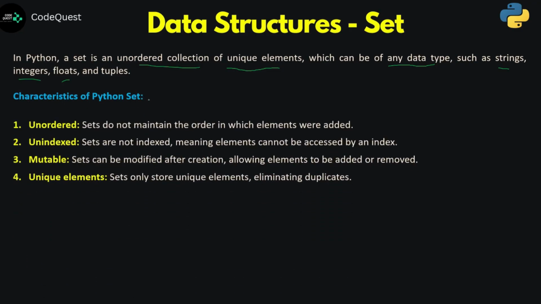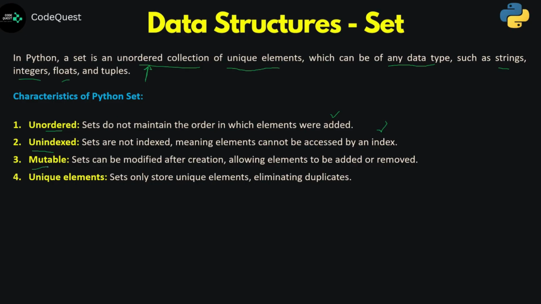Now coming to the basic characteristics of the Python set, it is unordered. Like we said already, no order is maintained. Whenever you add the elements, we do not guarantee where exactly the element is being placed. Unindexed. So unlike your list and tuple where we are able to use the index to find out a position of an element or to access an element, now in set we cannot use an index because the order is not fixed. It is unordered. Whereas your list and tuple were your ordered collection of items.